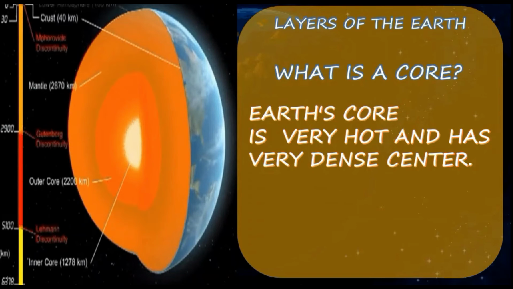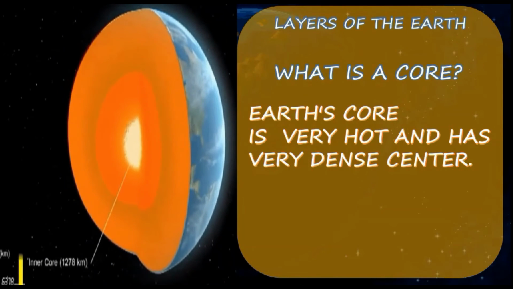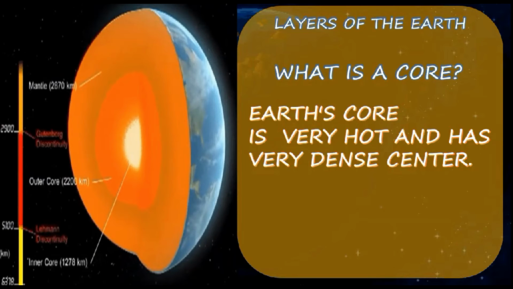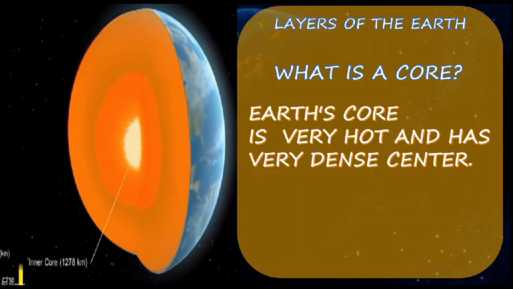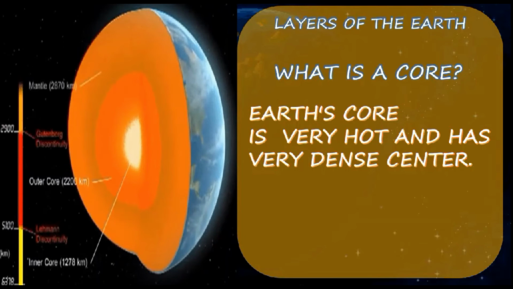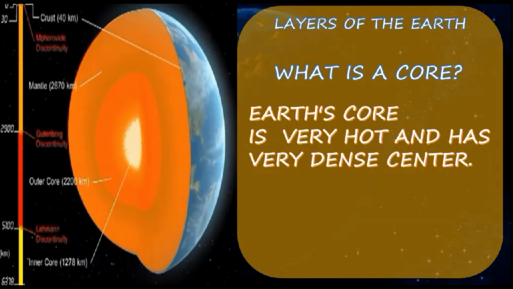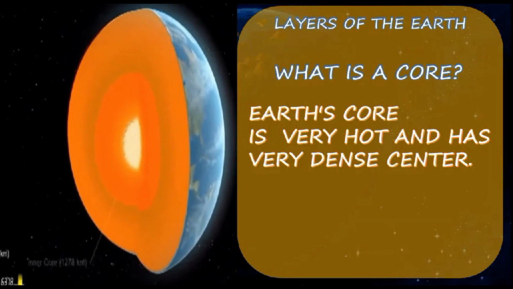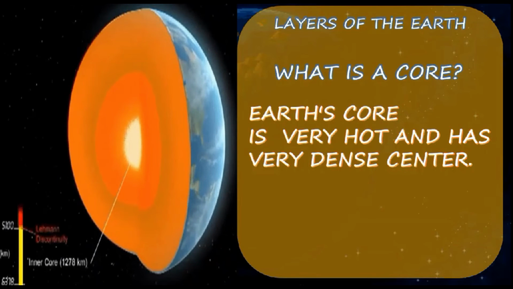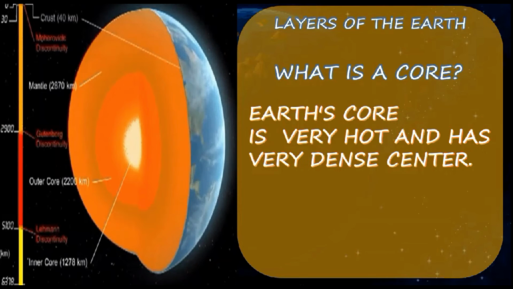Next we are moving to the core. Earth's core is a very hot and very dense center. The core is primarily composed of iron with a lesser amount of nickel, and lighter elements like sulfur, oxygen and silicon may also be present in it. Our core is extremely hot, 3500 degrees to more than 6000 degrees Celsius.